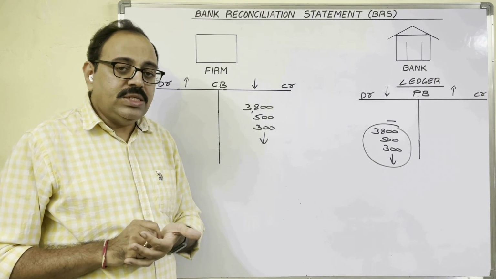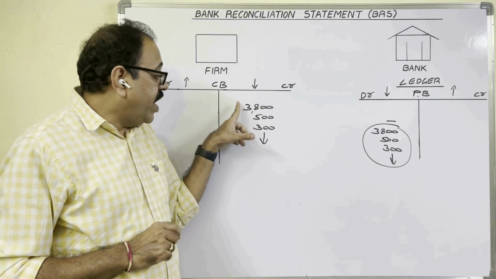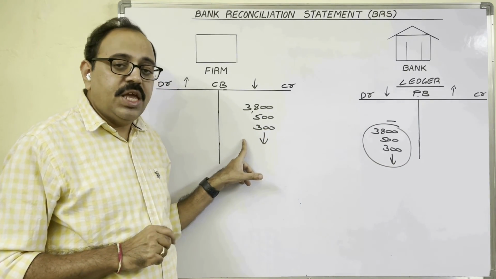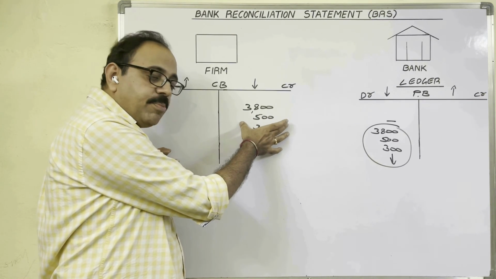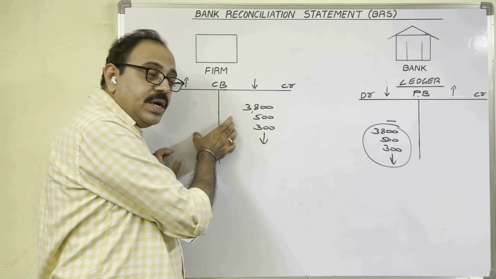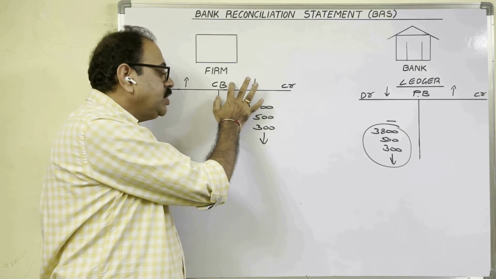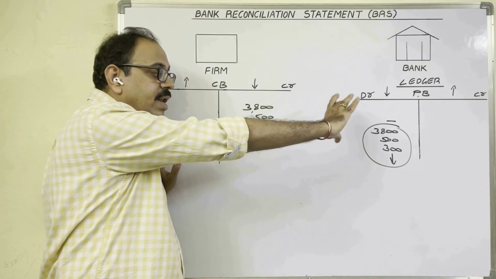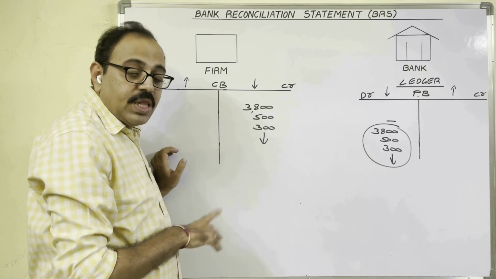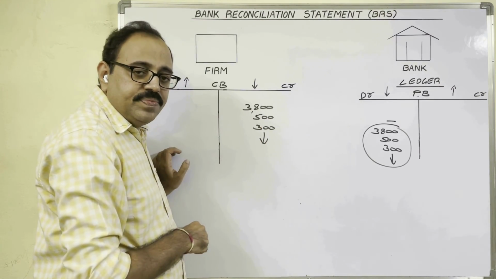And one more doubt is, in the passbook we decrease these three amounts. Why in the cash book did they credit these three amounts? What is the meaning of this? The firm issued checks to suppliers. The firm thought that they took the money, bank balance decreased. So in the cash book they credited these three amounts. But really the bank balance is not decreased. Now the doubt is, actually this is written wrongly.